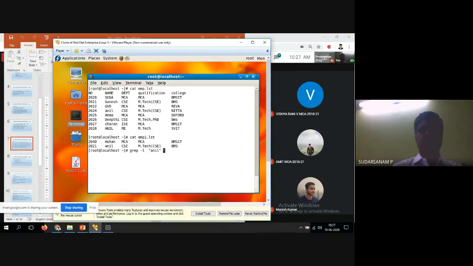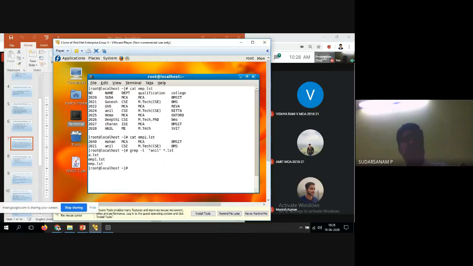So now I want to find out in all the star.lst files. Irrespective of the file name, you find out in those particular files whether Anil is available or not. So a.lst is available, emp.lst is available, emp1.lst is also available.